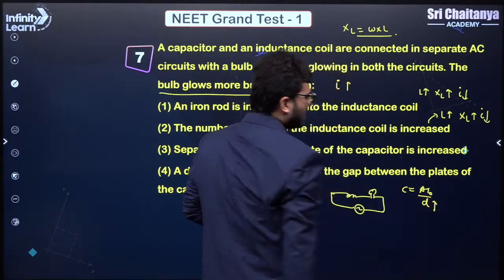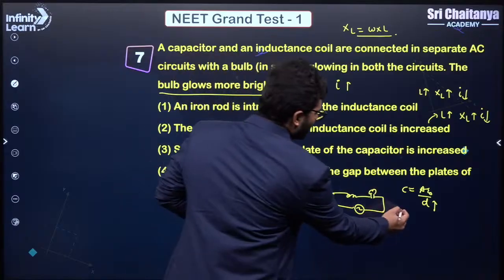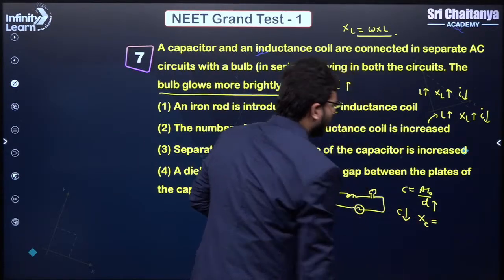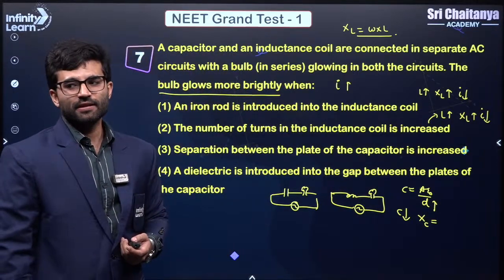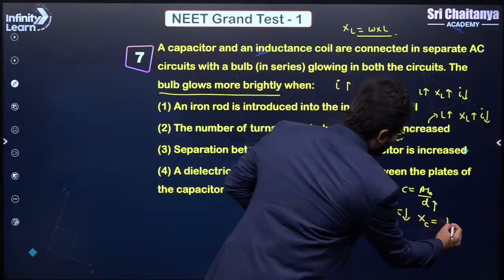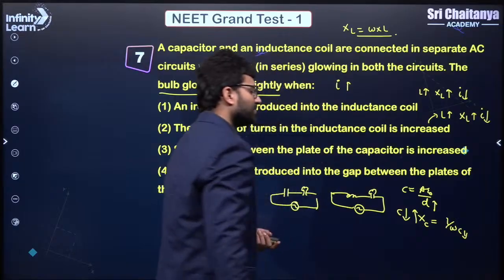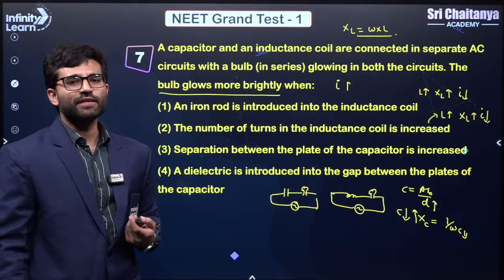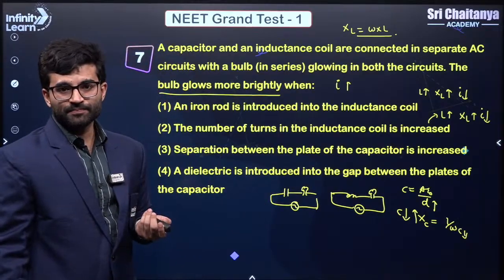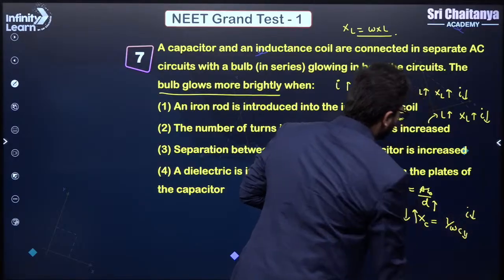So if we are increasing D here, what will happen? If we are increasing D, the capacitance will decrease, right? Capacitance is decreasing, and if capacitance is decreasing, what will happen to Xc, which is the capacitive reactance? Xc is basically 1 upon omega C. So if C is decreasing, my Xc is increasing, which means that again I am increasing the resistance of the circuit, right? If I am increasing the resistance of the circuit, the current will decrease, right? So again, we have not got to that point where current is increasing. Again, here the current is decreasing.